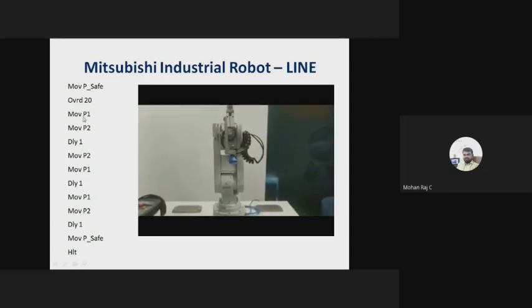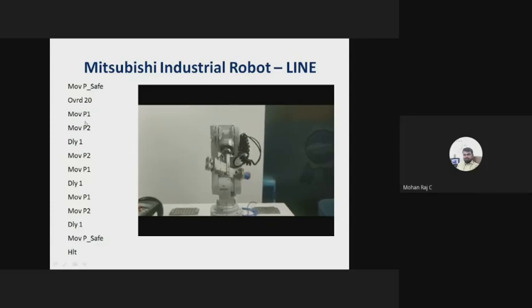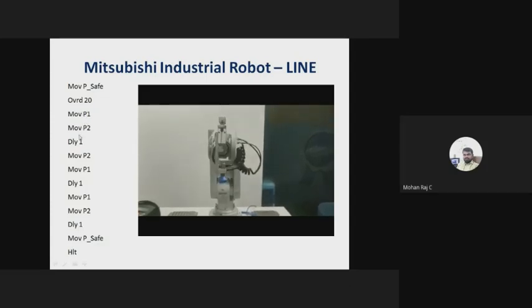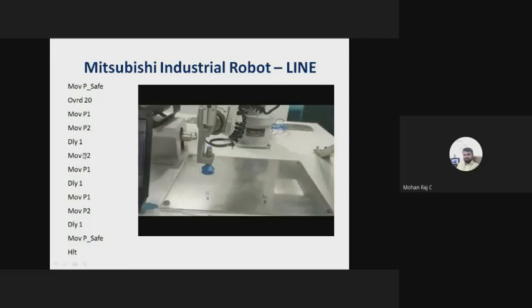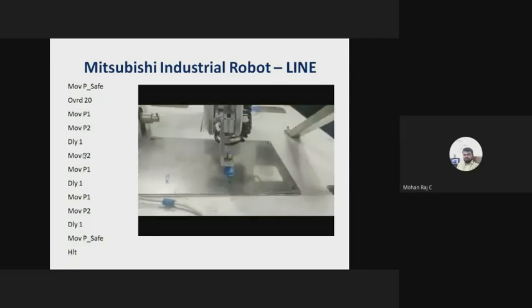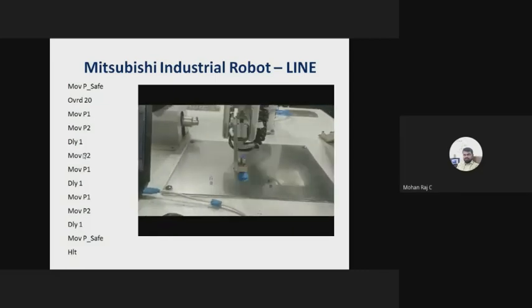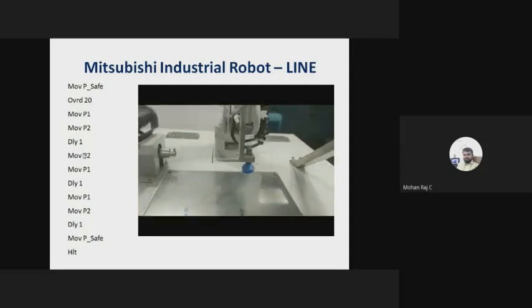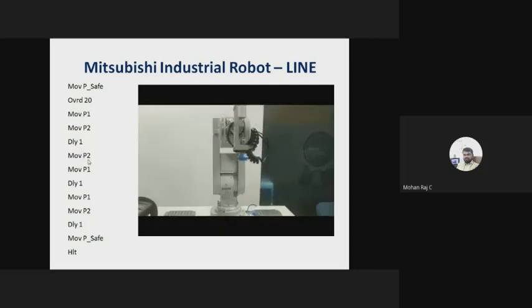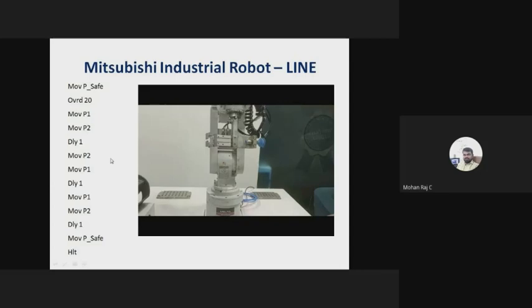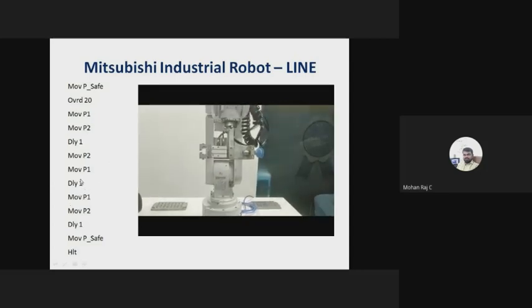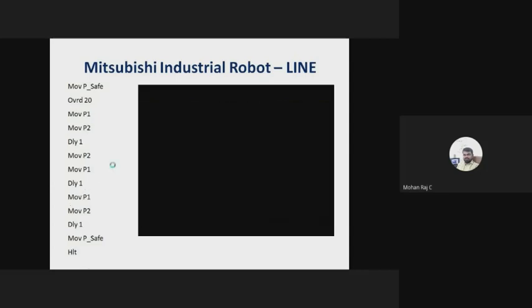P1 means you have to specify the position for all the servo motors. P1 to P2, P2 to P1, again P1 to P2. It will go to its original position, the safe position. This is how the instruction is executed.